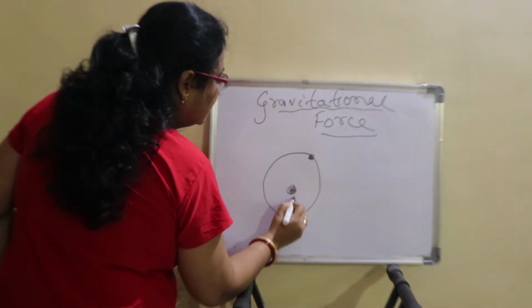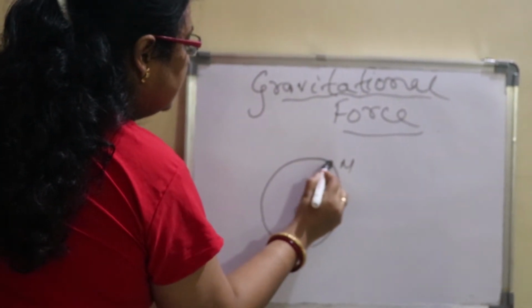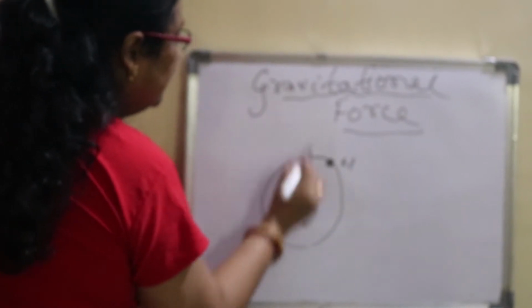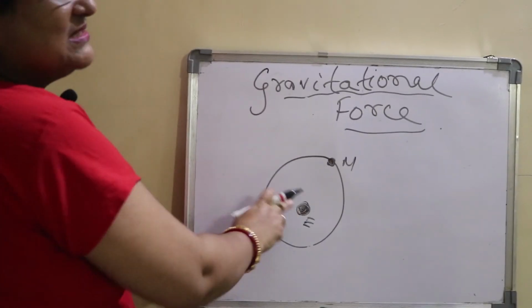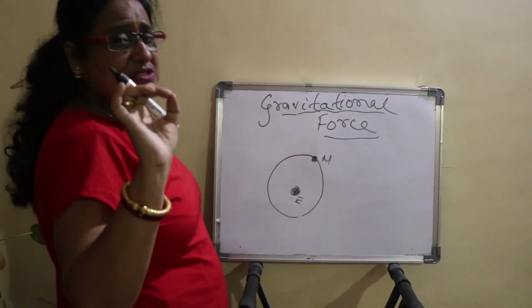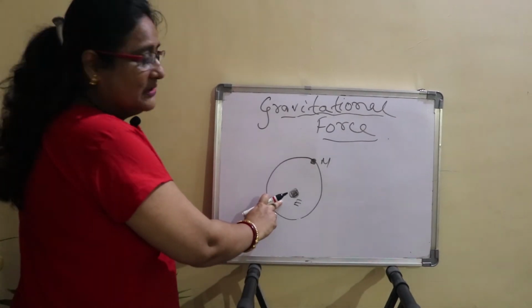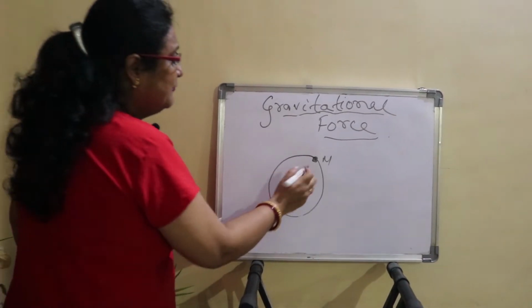Suppose this is the earth, this is the moon. Just now I told you, because of gravitation, the earth has the gravitational force. This question came to Isaac Newton's mind: why is the moon not coming to the earth, as the earth has the gravitational force?